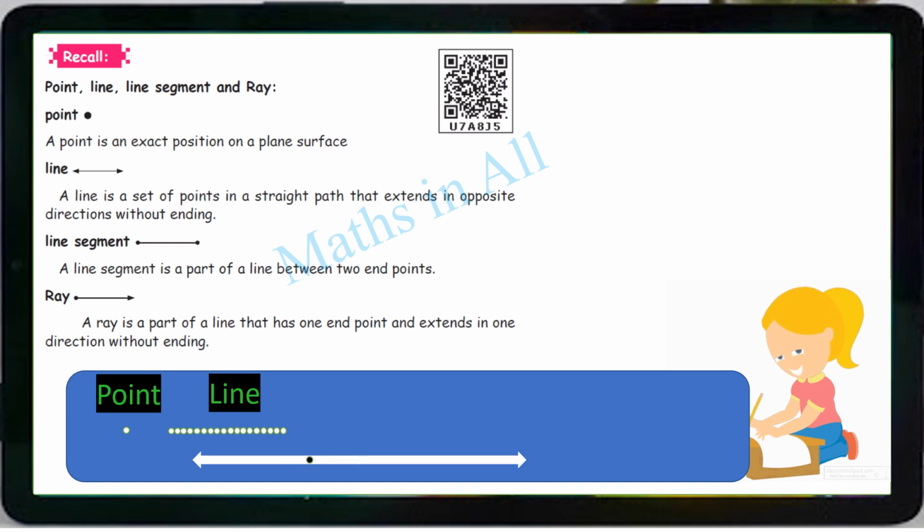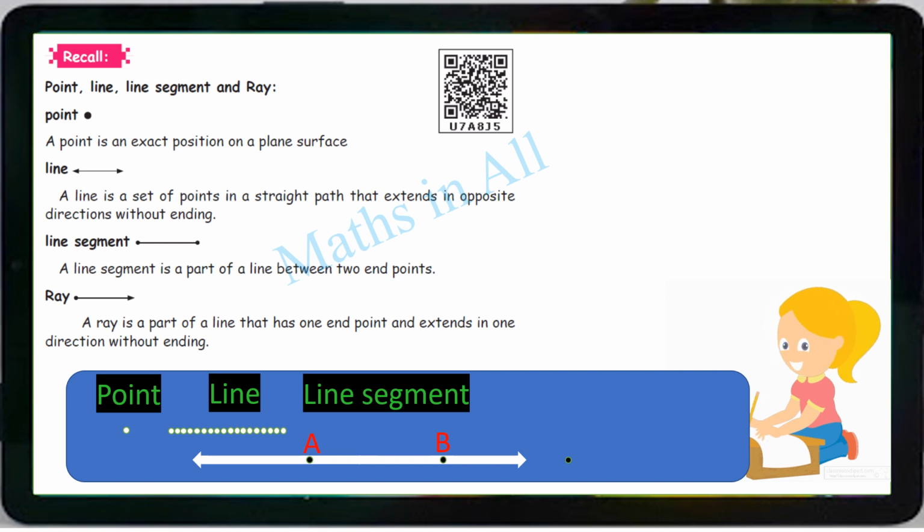Next, line segment. A line segment is a part of a line between two endpoints, right? Here we have two endpoints, isn't it? So let us give the name of A and B, right? Good. So this is called a line segment. That is AB is called line segment. Then ray. So it must start with one point, right? A ray is a part of a line that has one endpoint and extends in one direction without ending. This is called ray. Hope you understand.